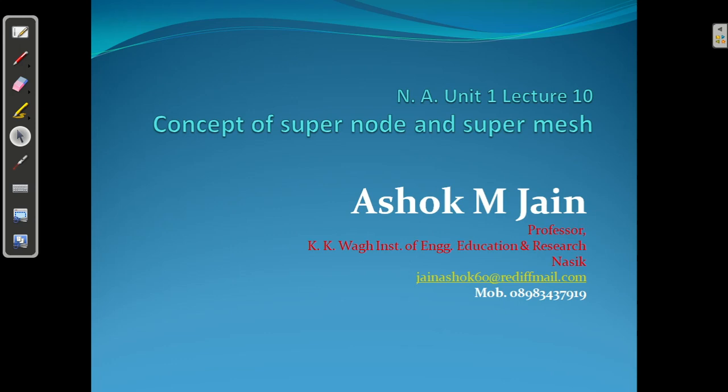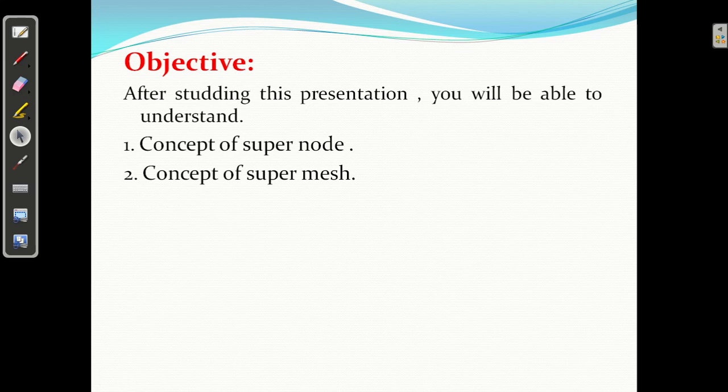Hello students, in this lecture of network analysis, I am going to talk about the concept of super node and super mesh. Already in earlier presentations I had discussed the KCL numericals or theory on KCL and KVL, but here we will talk about super node and super mesh. And after studying this presentation, you will be able to understand the concept of super mesh and super node.